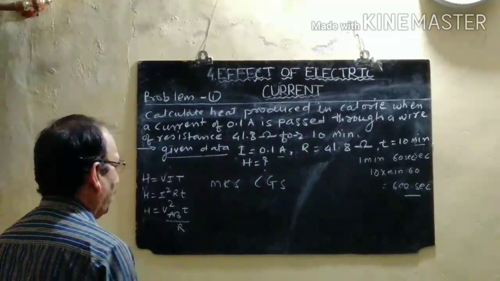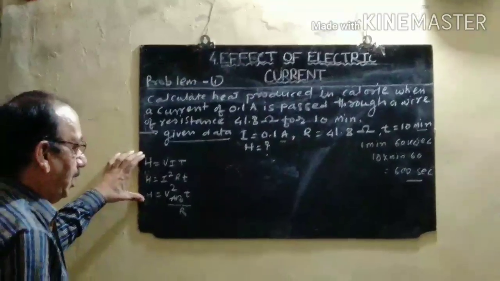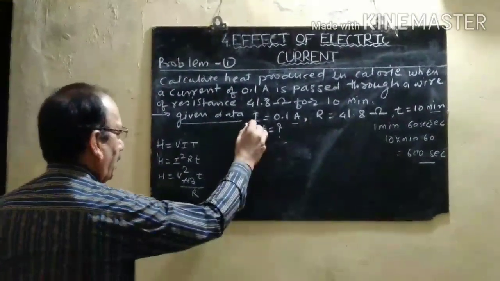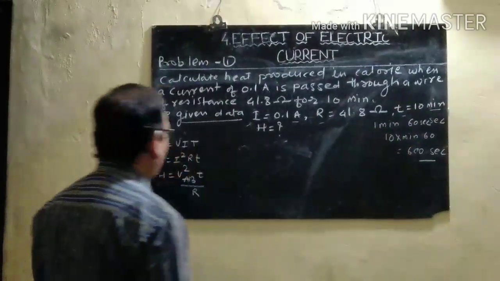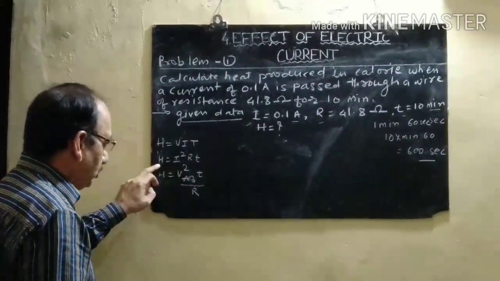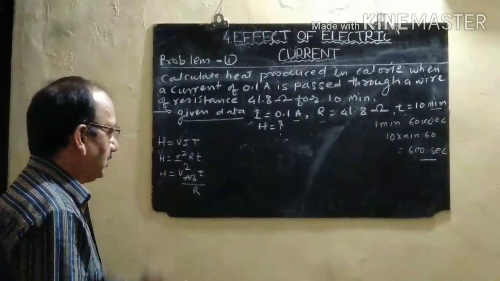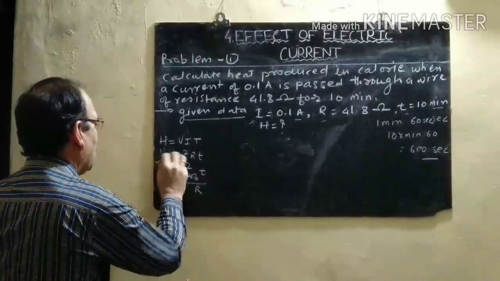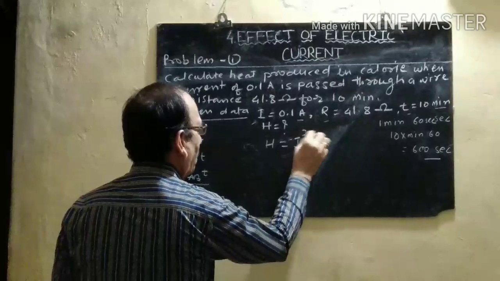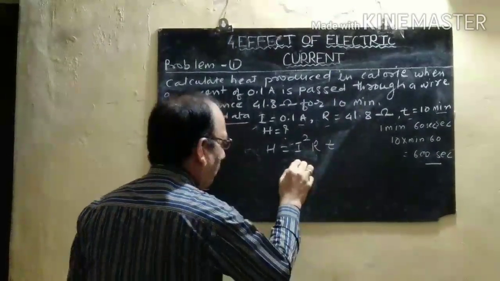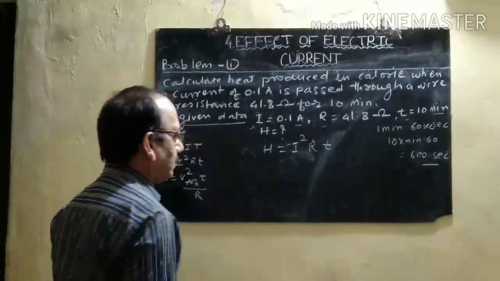Then first of all, you should decide which formula we can use here. Here current is given, resistance is given, time is given. You should calculate heat. Choose the formula in which these physical quantities are given. We can choose the second formula, that is H is equal to I square RT, because in this formula, current, resistance and time are given.